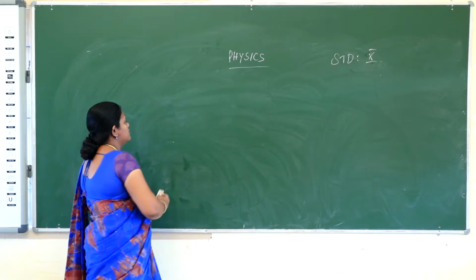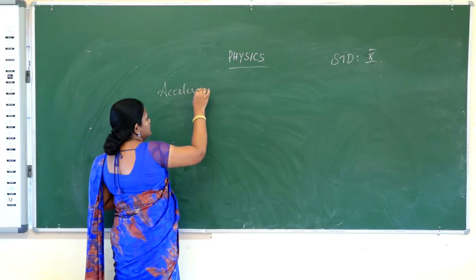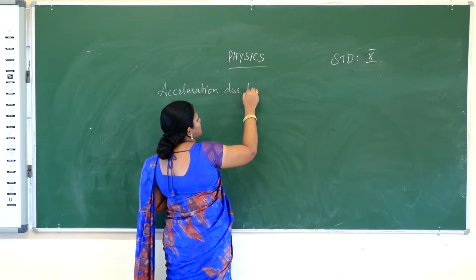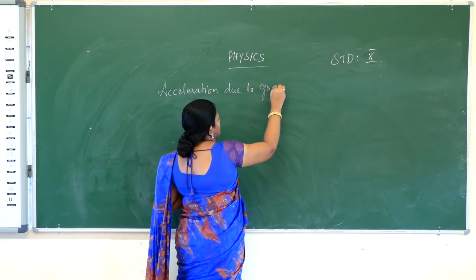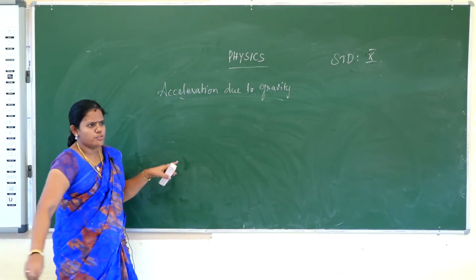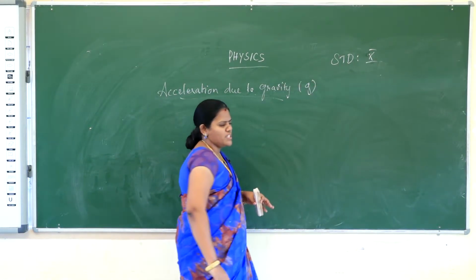Acceleration due to gravity, the symbol is g. What is g?